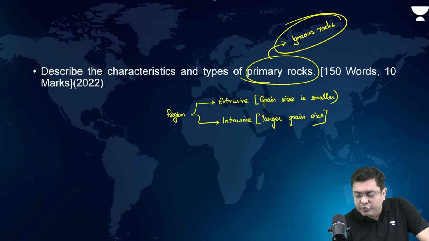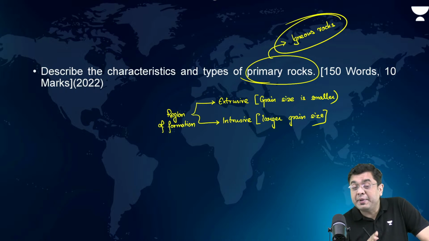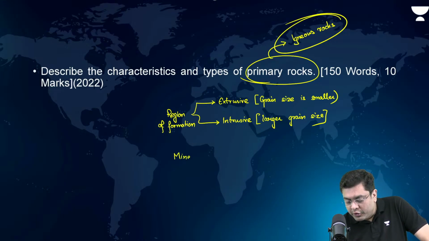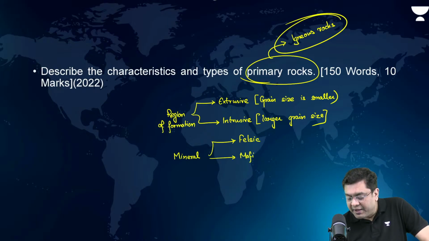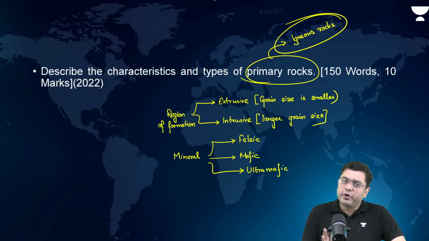Other than that, based upon region of formation, this is one classification. Other than that, you have to talk about the classification on the basis of chemical mineral present, right? So on the basis of minerals, it is classified into felsic, mafic, as well as ultramafic. Okay, provide examples for each one of them as well.